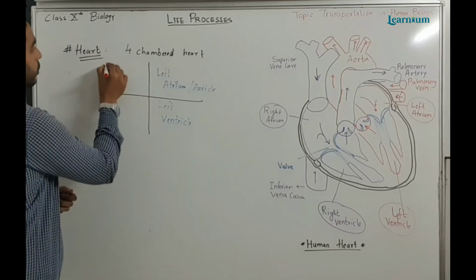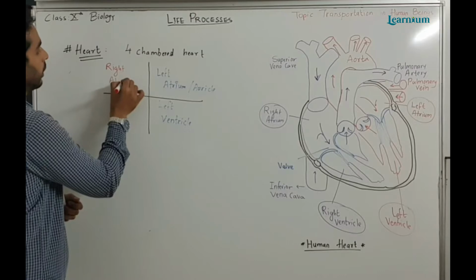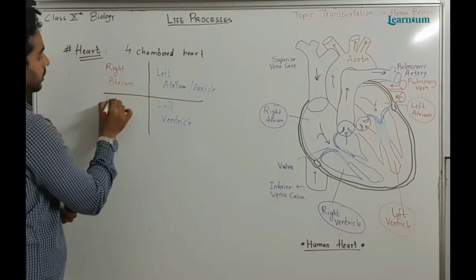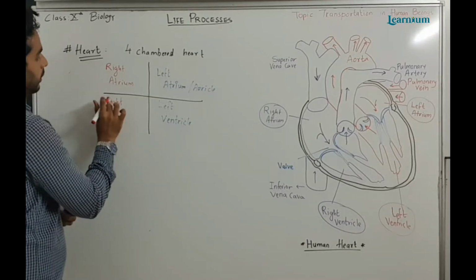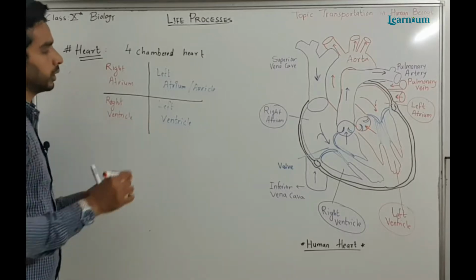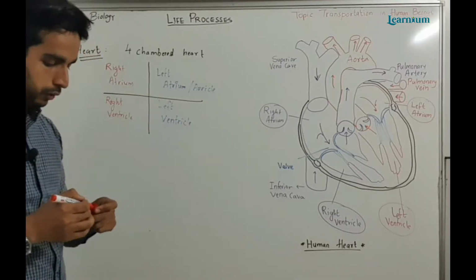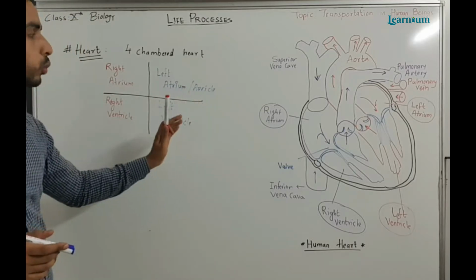The right upper part is known as the right atrium or auricle. This is known as the right ventricle.